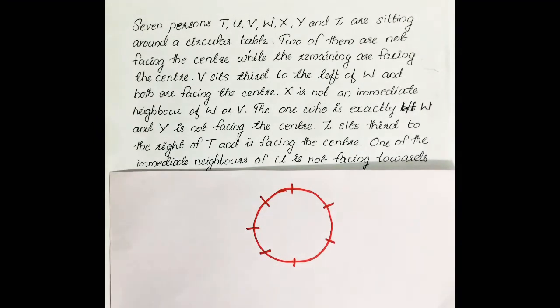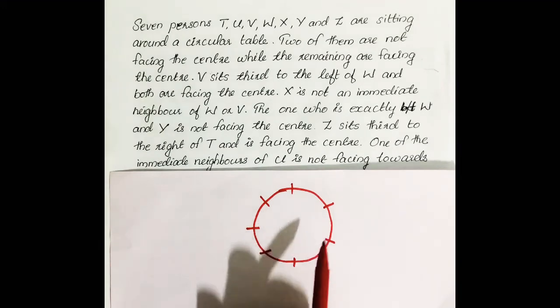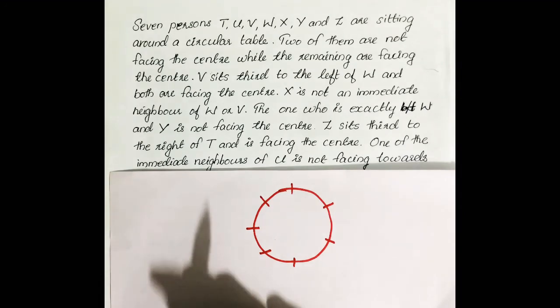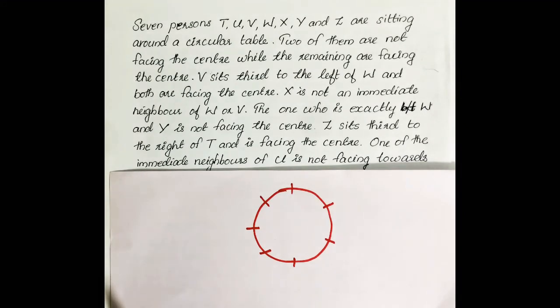Then the conditions are given. 2 of them are not facing the center. Out of these 7, 2 are not facing the center. We don't know which 2 persons. While the remaining are facing towards the center. Out of 7, 2 are facing outside, 5 are facing inside.